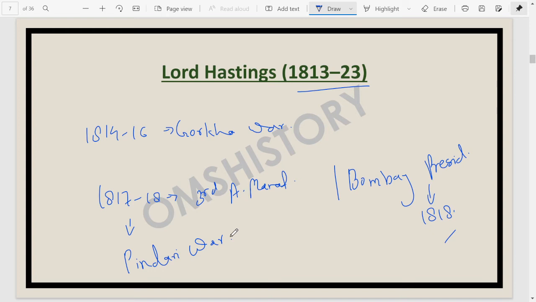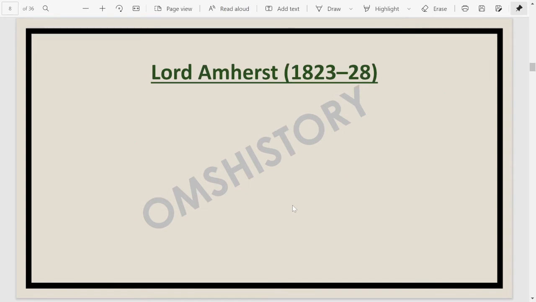During his time period, we have found a new kind of revenue settlement introduced in Madras, especially in Madras and Bombay Presidency. That was the Raiyatwari settlement. This Raiyatwari settlement in Madras Presidency was introduced by the governor of Madras in 1820. The governor was Thomas Munro. We all know him.